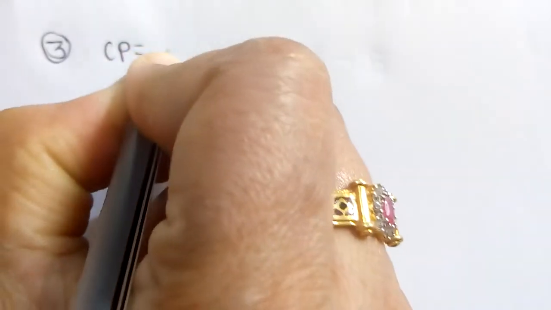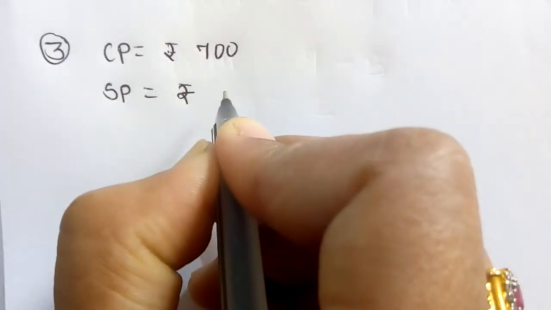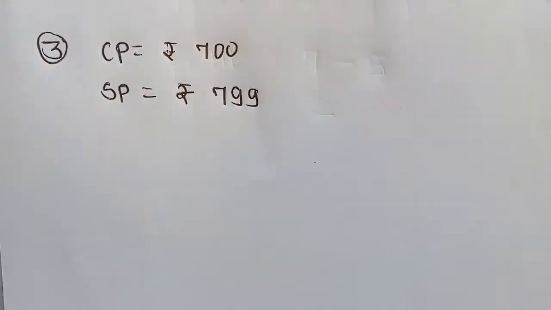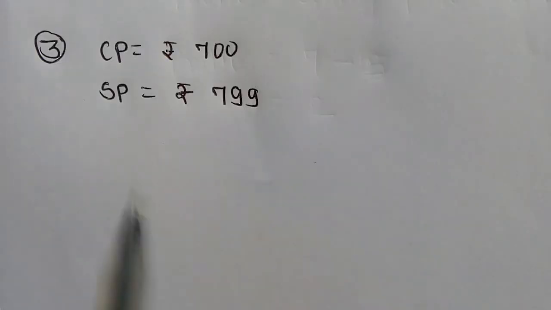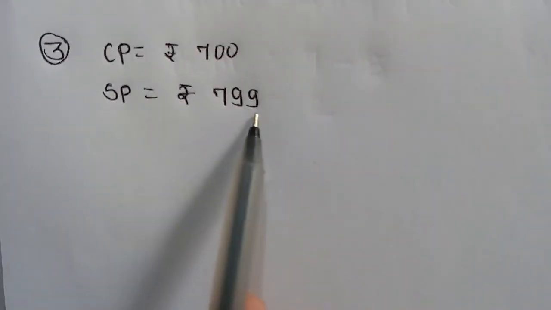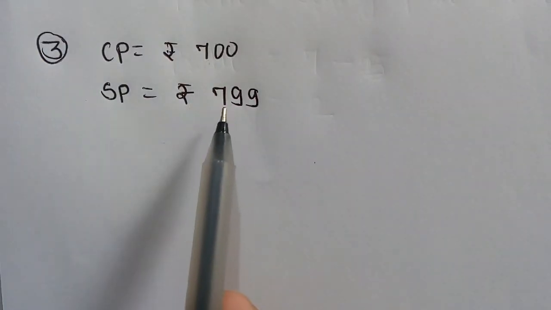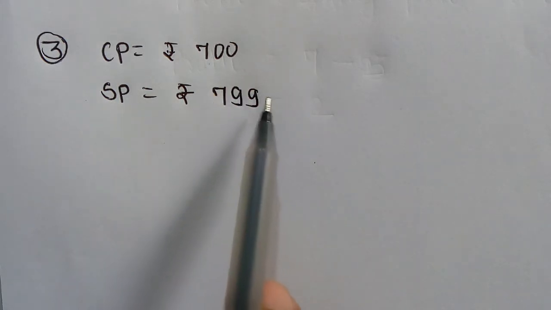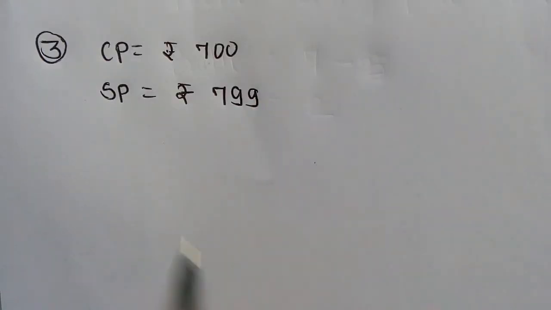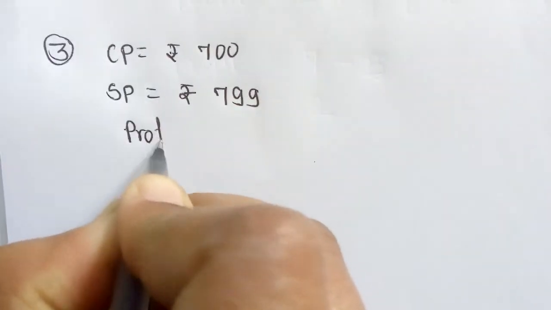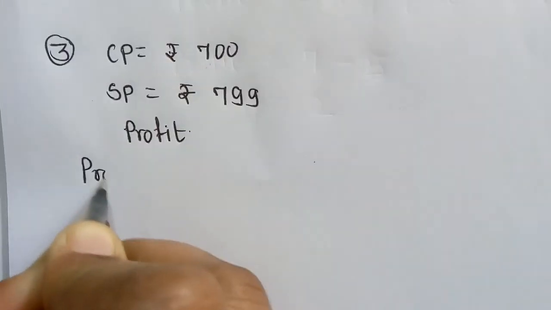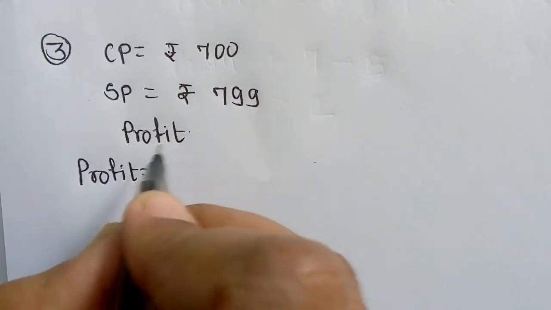Third example. In the third example, CP is rupees 700 and SP is rupees 799. Now in this example, selling price is bigger than cost price. Cost price is rupees 700 and selling price is rupees 799, so this is the bigger amount. So in this example, profit is there. So here we can write profit. And what is the formula of profit? Profit is equal to selling price minus cost price.